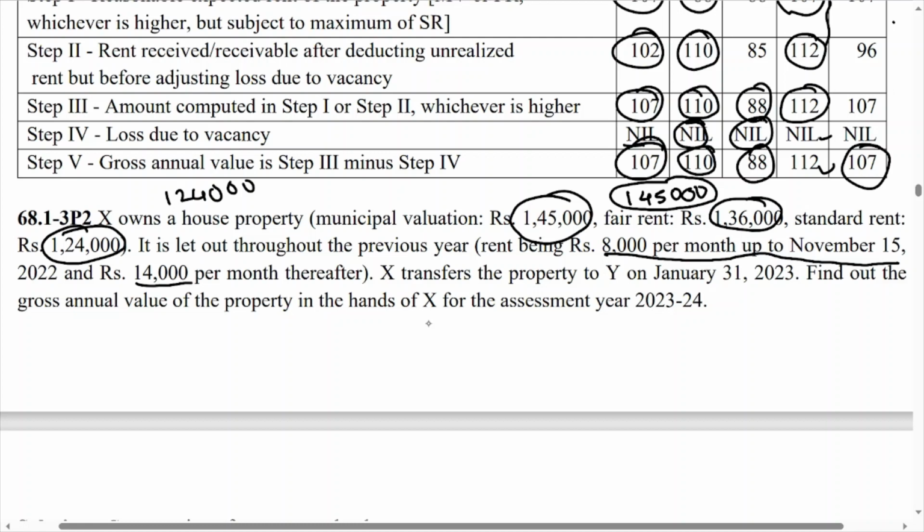That means the property is with Mr. X only up to January 31, and then after the property is sold to Mr. Y. So now in this case, is there any change in the answer? Is there any change in step number 1 and 2? To find out the gross annual value for the property in the hands of X for the assessment year 2023-24. So this is very important because there is a change in rent during the previous year and the property is sold during the previous year. So these two concepts are included in this sum.